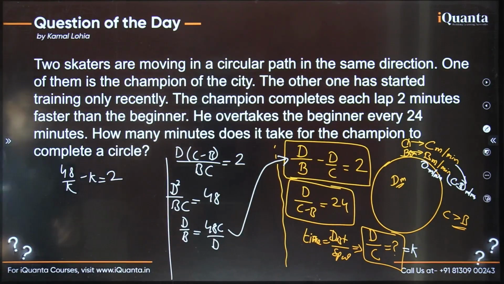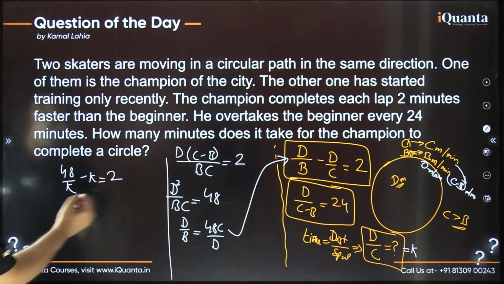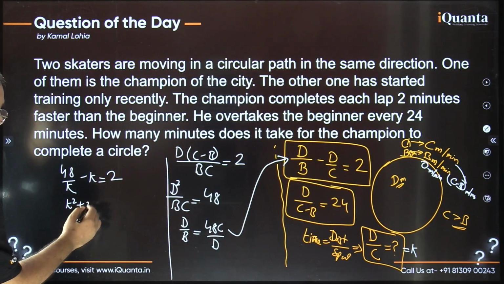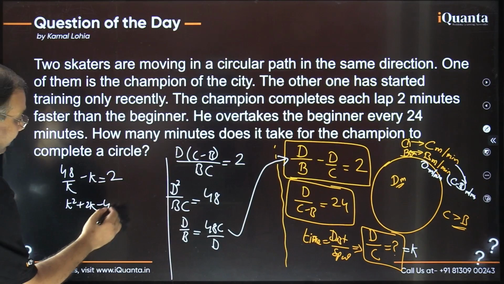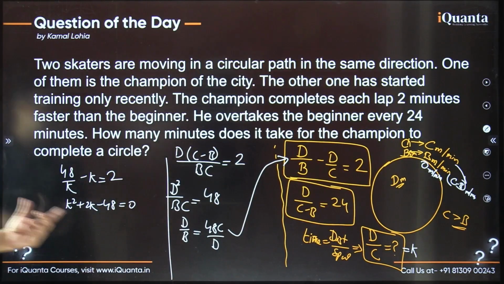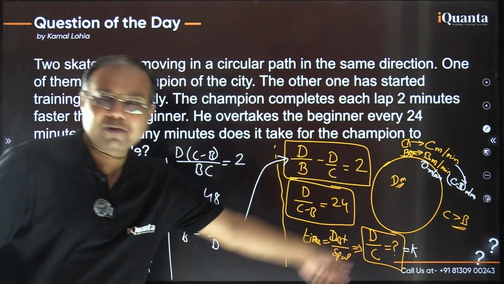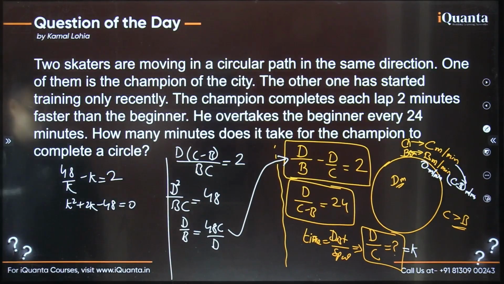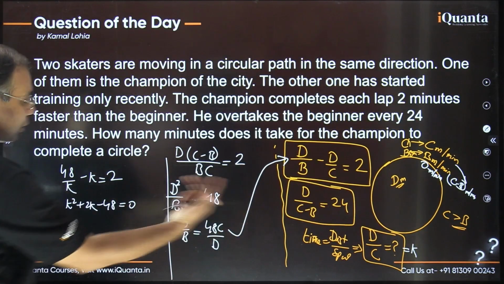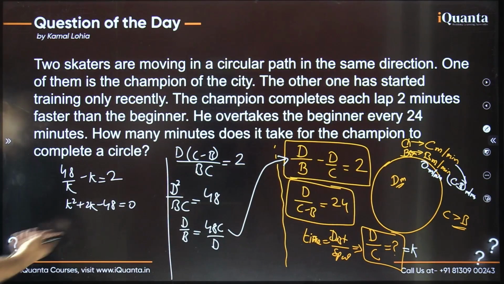So let me write that. This will be negative k square. If I take it to that side, it would become positive. So k square plus 2k minus 48 equals 0. And k is this required ratio, D by C, that is the time taken actually. So k square plus 2k minus 48 equal to 0. This is time basically, and it can't be negative, right? It may be fractional, but it can't be negative.